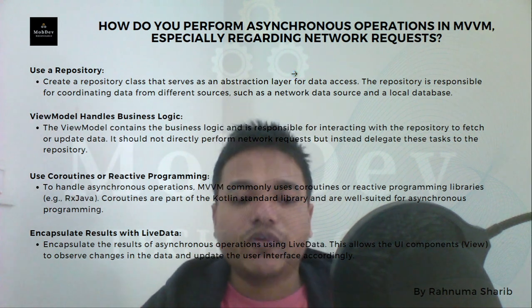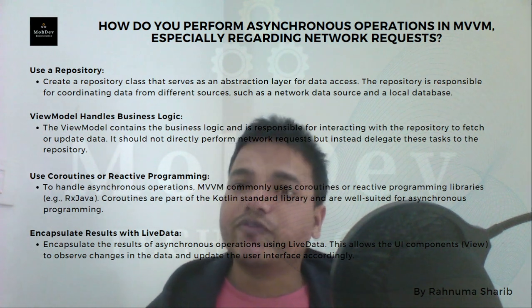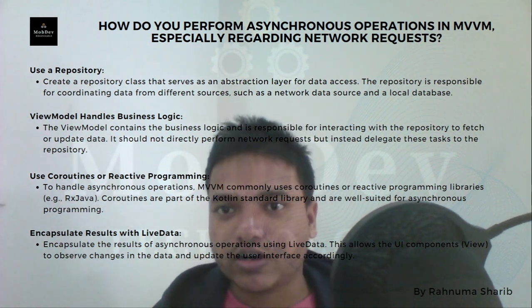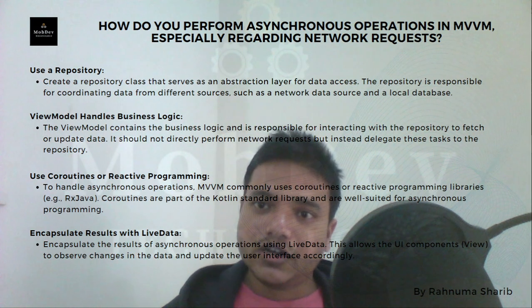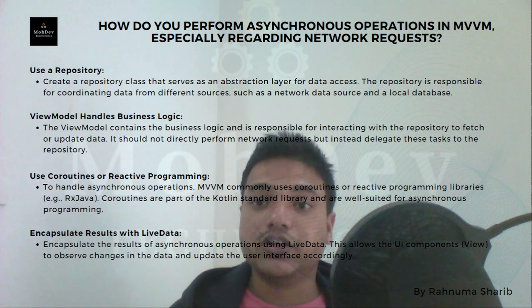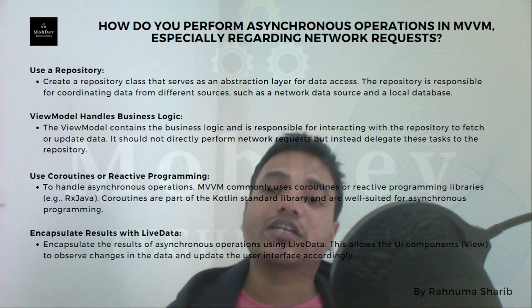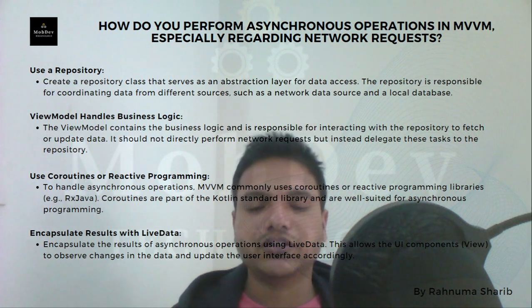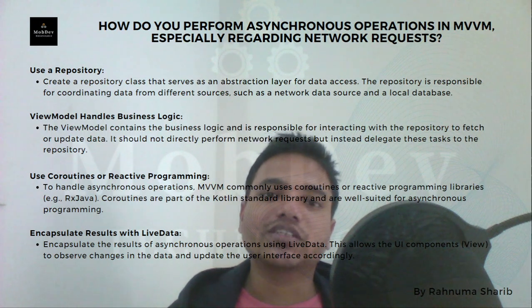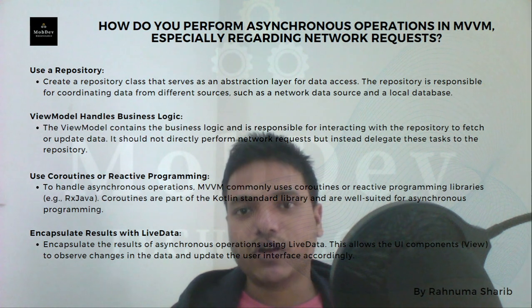How do you perform asynchronous programming? While answering this, you can say that for performing the network request, we have a view model that will call the model or repository. The repository will call the server to get the data from the server. It must not be called directly on the UI thread. You have to use a coroutine and call it on another thread, so your UI thread will be free from the network request, since it is a background task. It is essential to do this in another thread. And once the data comes back to the view model, you will get it through the observer.